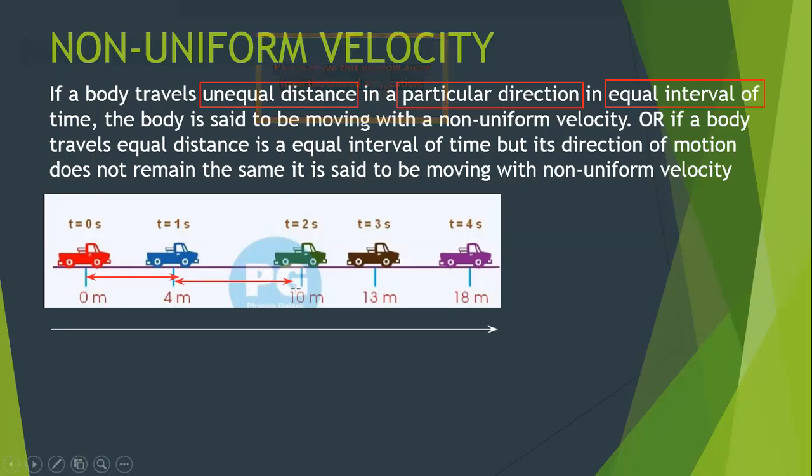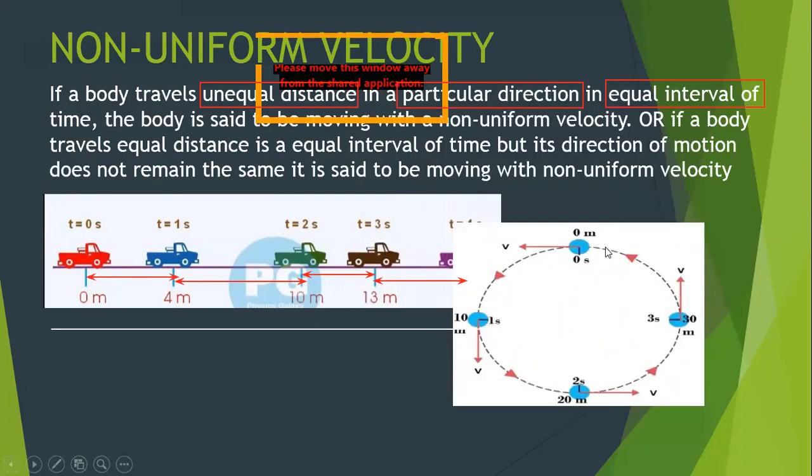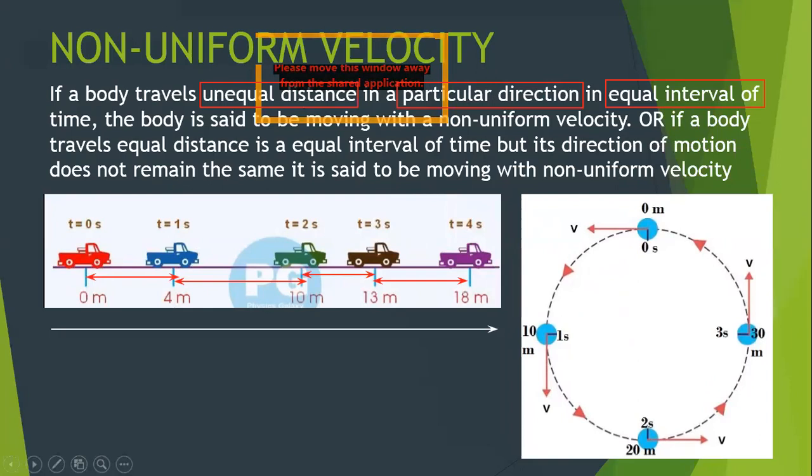In the second second of the journey, 6 meters. In the third second, 3 meters. And in the fourth second, 5 meters. So you will find it is covering unequal distances in equal interval of time. So this motion is non-uniform velocity.